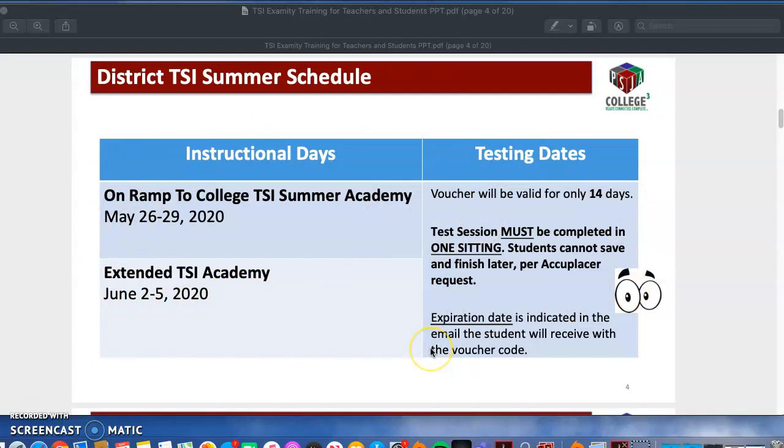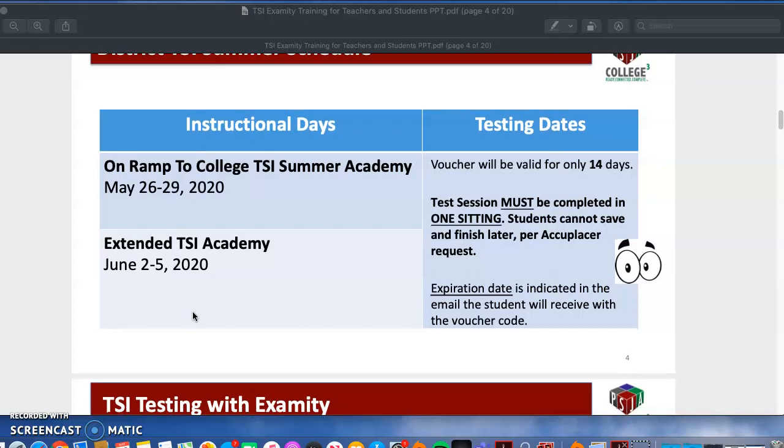And then once you get that voucher, you have 14 days to take that exam. So let's say you get your voucher on June the 1st. You have until 14 days after that to take the exam. So make sure you keep that in mind. It says that it must be completed in one sitting. That means that you have to take the exam and you can't really get up. You have to just stay there the entire time.